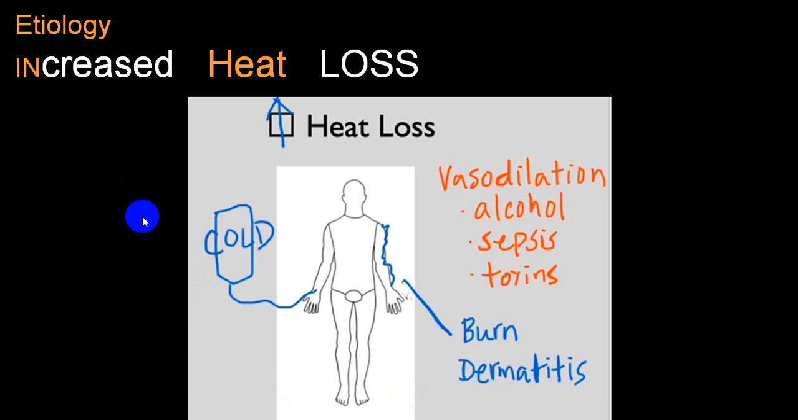By and large, it is very common because of increased heat loss, like vasodilatation by alcohol, sepsis or toxins, or because of extensive burns or skin disorders like extensive dermatitis, or when a person is given IV fluids or blood transfusion. In all these conditions, you can have hypothermia.